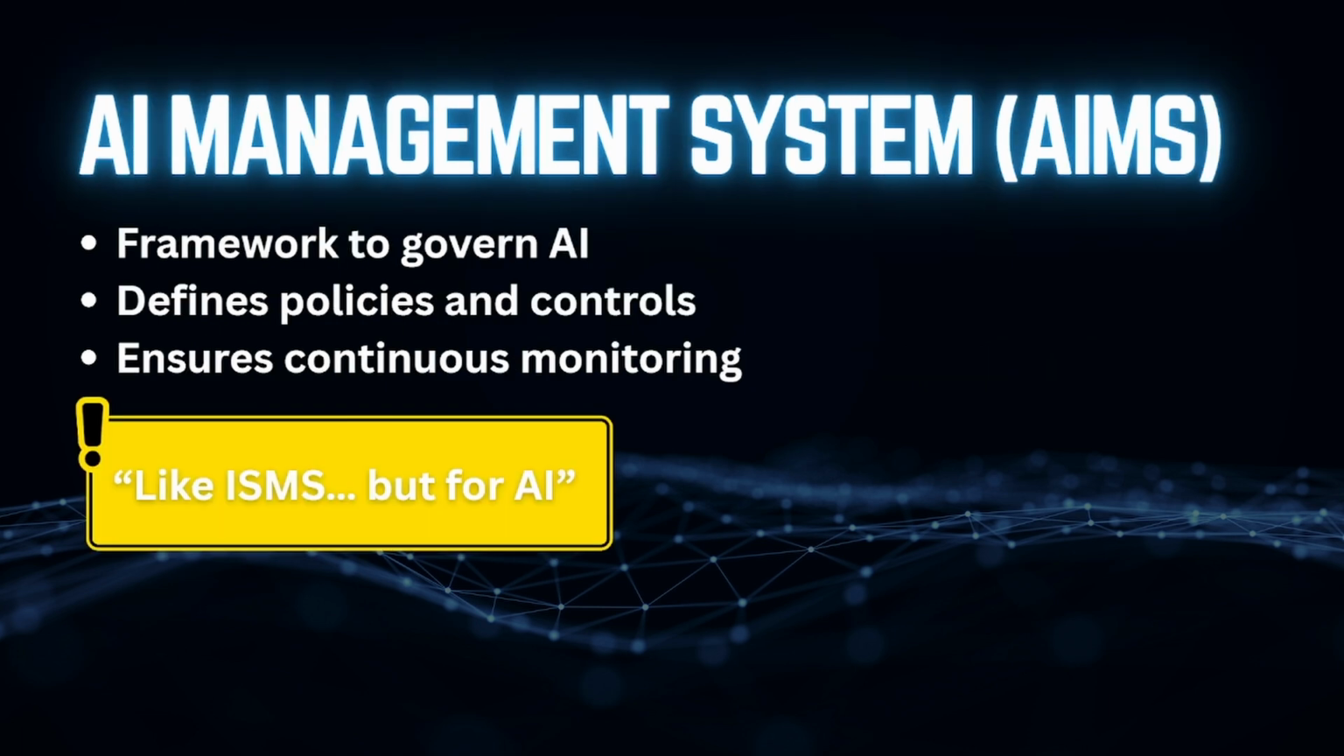At the core of ISO 42001 is something called an AI management system, or AIMS. This is the foundation of the entire standard. Think of it like this: if ISO 27001 has an ISMS, an information security management system, then ISO 42001 has AIMS, an AI management system. It defines how AI is governed, what policies are in place, what controls must be followed, and how risks are continuously monitored. In simple terms, it's how organizations stay in control of AI.